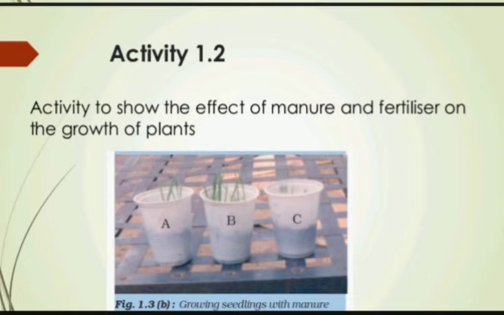Now from this activity we conclude that manure and fertilizers help the plants to grow better and faster. Okay?